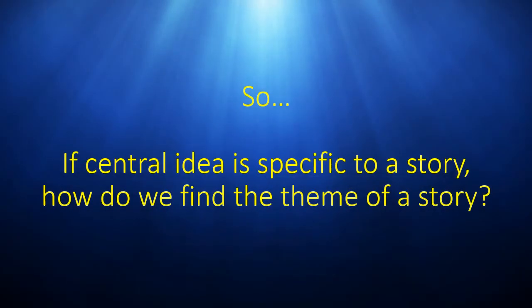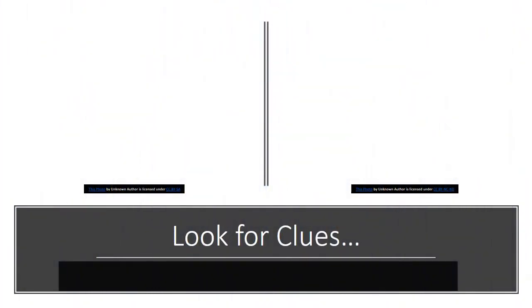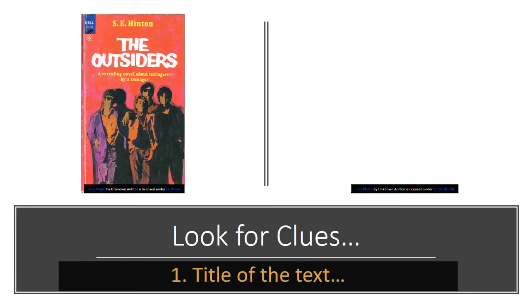If central idea is specific to a story, how do we find the theme of a story? We start by looking for clues. And one clue that we can look for is the title of the text. For example, how does the title of The Outsiders give us a clue as to one of the possible themes of the story?